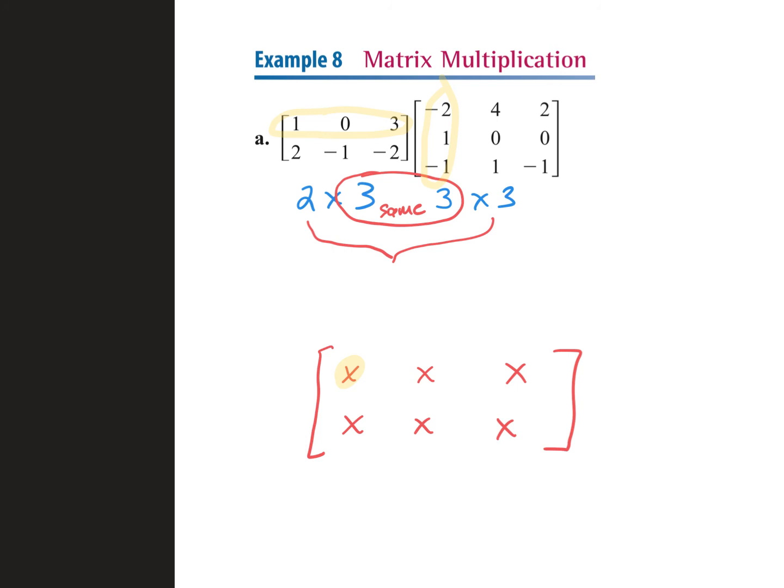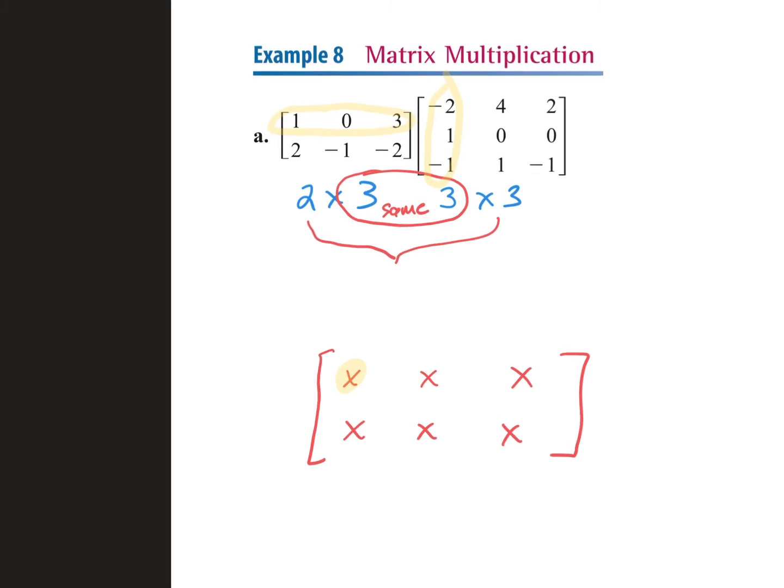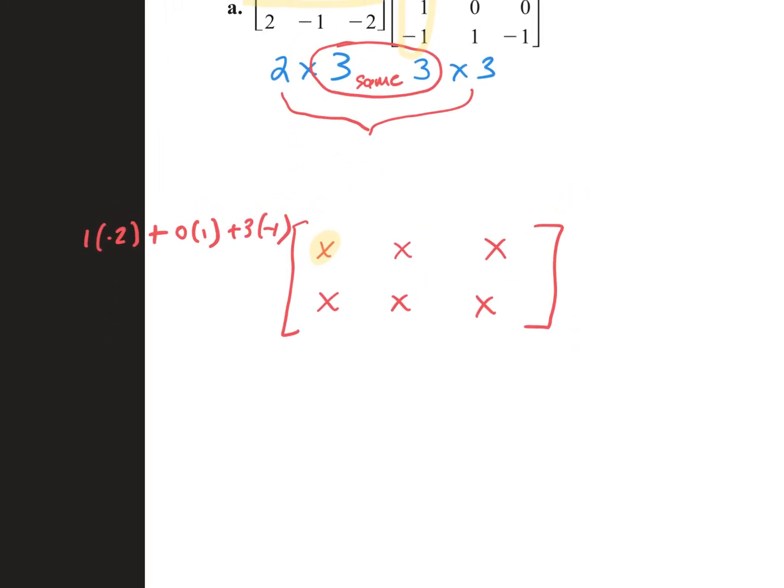3. So last time we had 2, so now we have 3. So we take first times first. 1 times negative 2. I'm going to write it out. 1 times negative 2 plus second times second, so 0 times 1. And then 3 times negative 1. Does anybody have any questions about how I just did that?